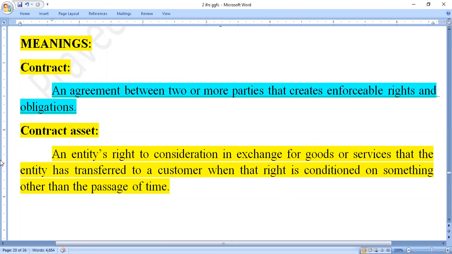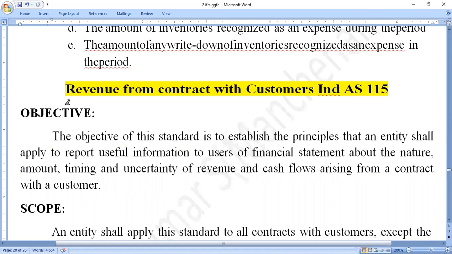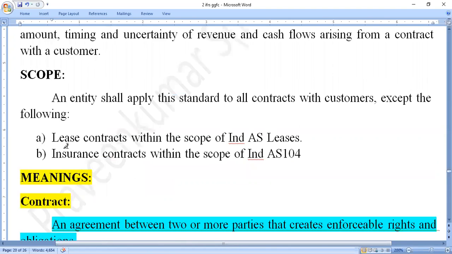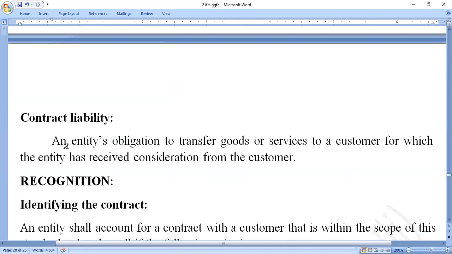So this gives high revenue to the organizations. Therefore, it must record each and every contract asset transaction in separate books and separate records. So it is maintained under a separate accounting standard. That is what we call Revenue from Contracts with Customers, Indian Accounting Standard 115. So that is the contract asset.